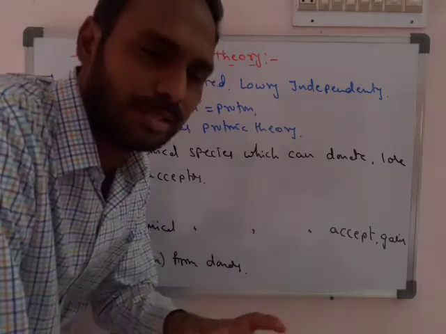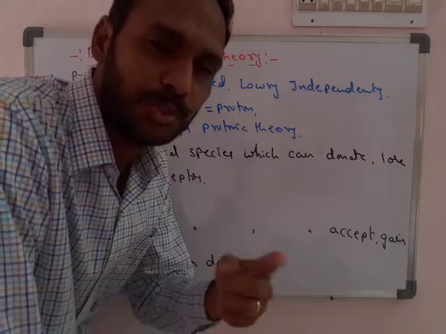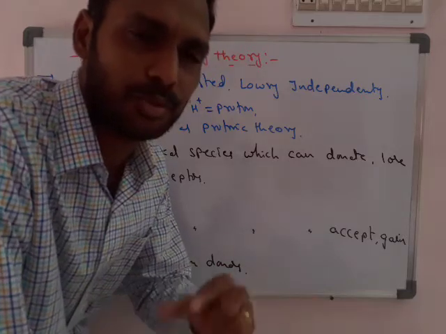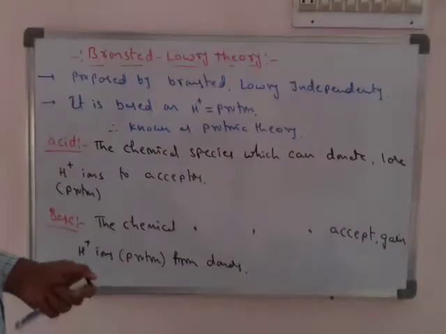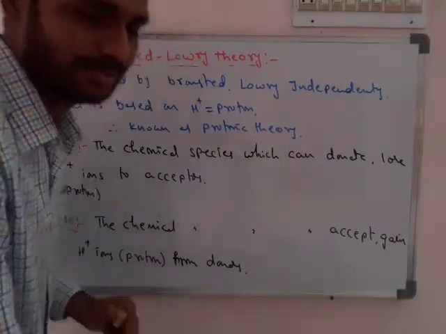Simply, proton donors are acids and proton acceptors are bases. Later we will see the examples.